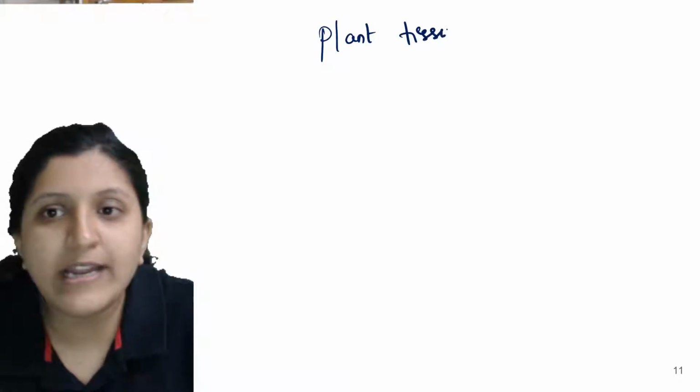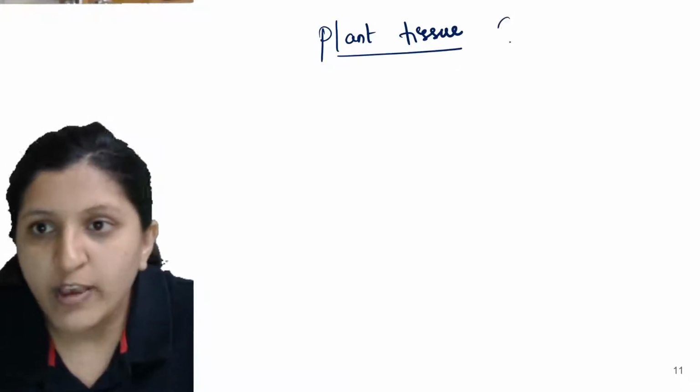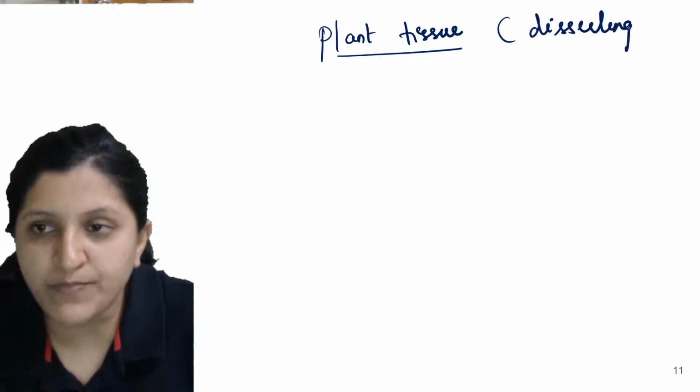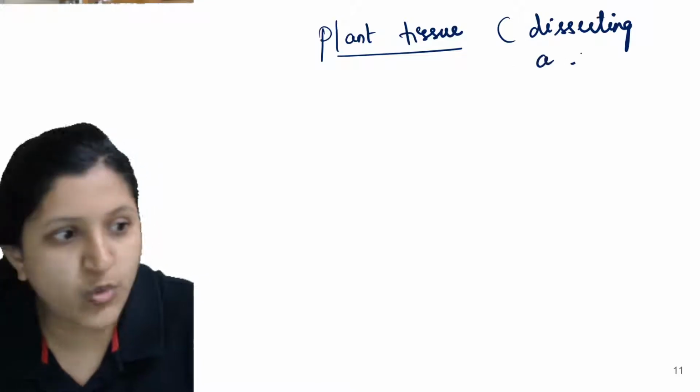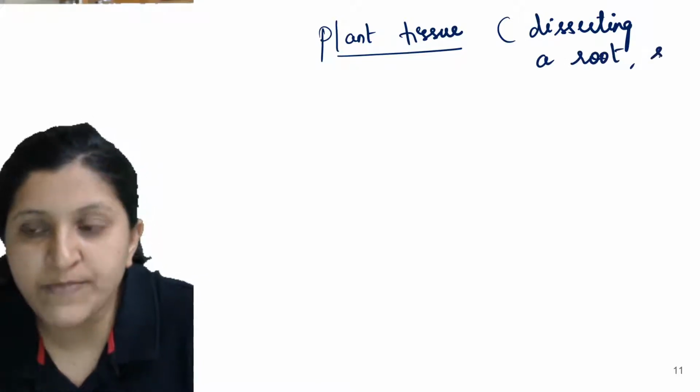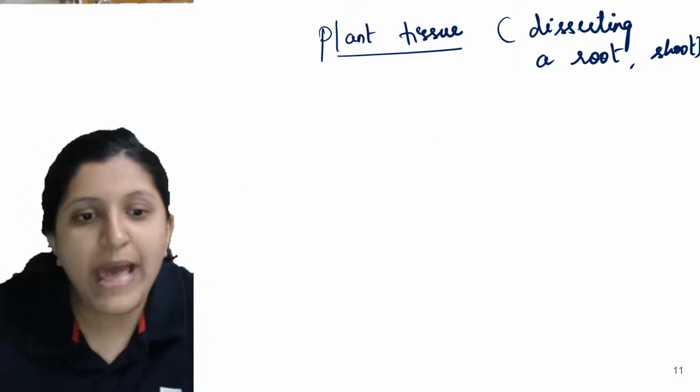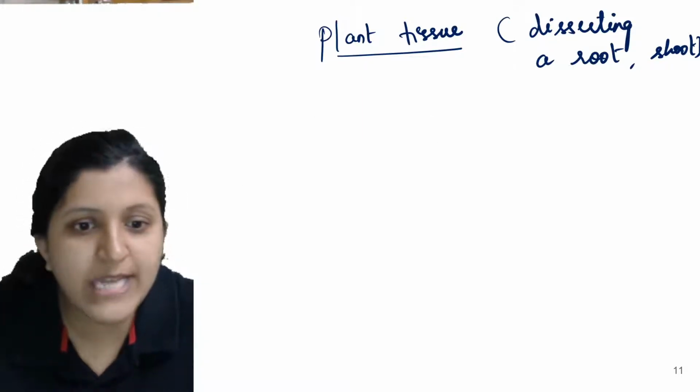Which you will make a dissection in the root. Okay, so let's say you are dissecting a root, or it can be a shoot. So we are dissecting and we are observing in that case. Now, plant tissues, there are mainly two types that you can find.